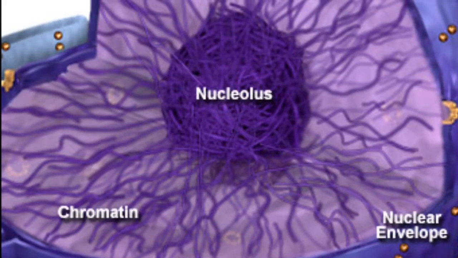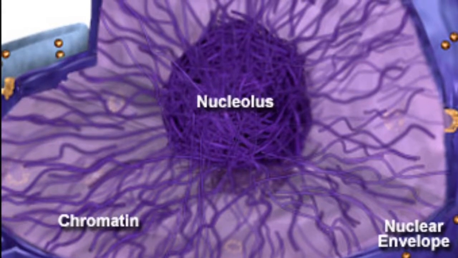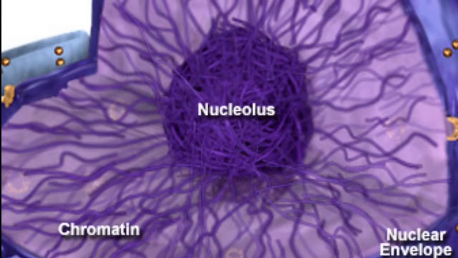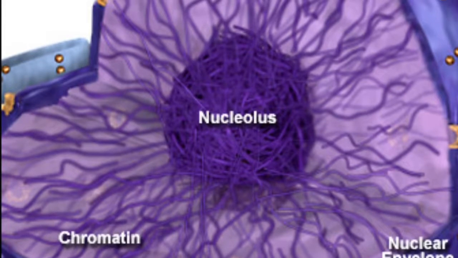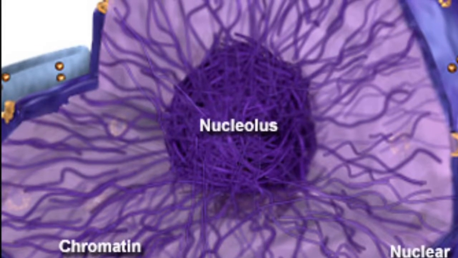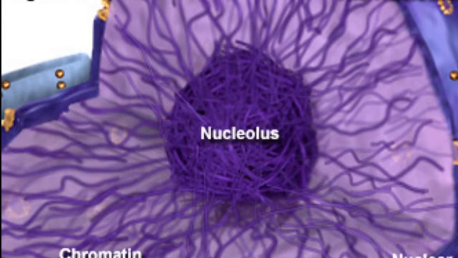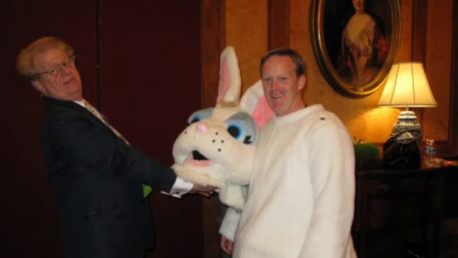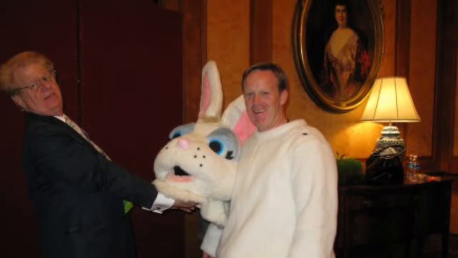Then we have the nucleolus. The nucleolus's job is to deliver information from inside the nucleus and explain what's going on. This is similar to how Sean Spicer delivers the word of the president. The nucleolus rewrites the DNA and explains it to the rest of the cell.